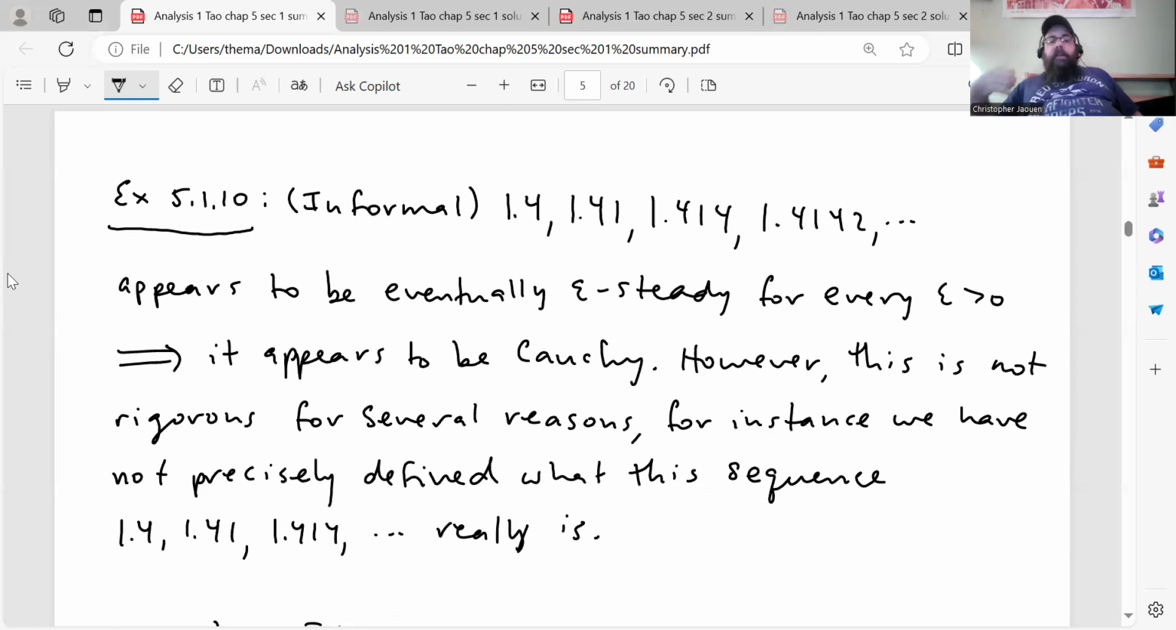However, this is not rigorous for several reasons. For instance, we have not precisely defined what the sequence really is. I mean, we kind of know, right? It looks like it's converging to the square root of 2, but remember, the square root of 2 is not a rational number, and we haven't defined the real numbers yet. So we don't really know that the sequence is converging to something. We don't, at least not yet. So anyway.